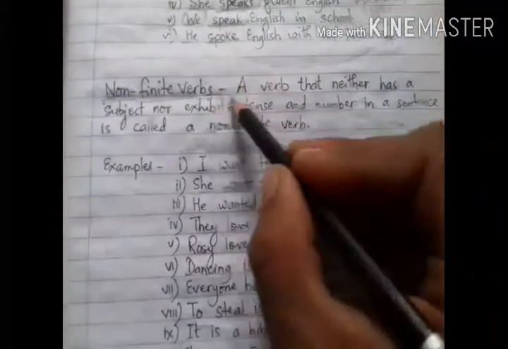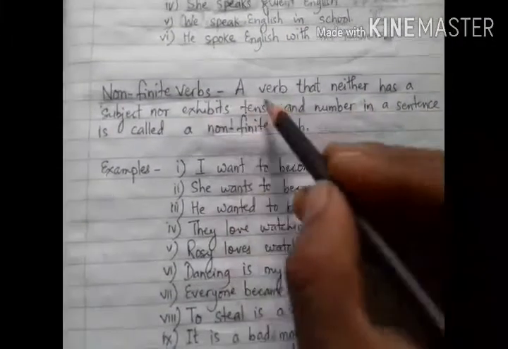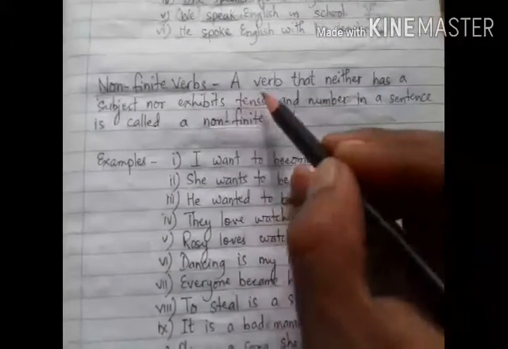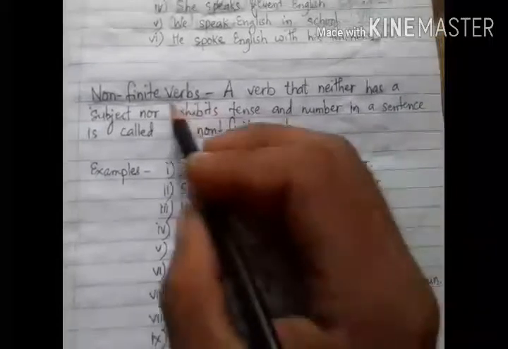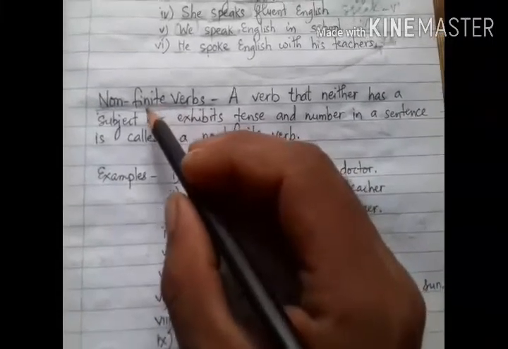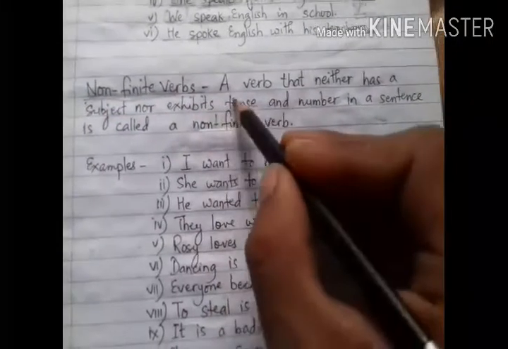That means these non-finite verbs remain the same in all sentences, however you change the subject, number of subject and tenses.